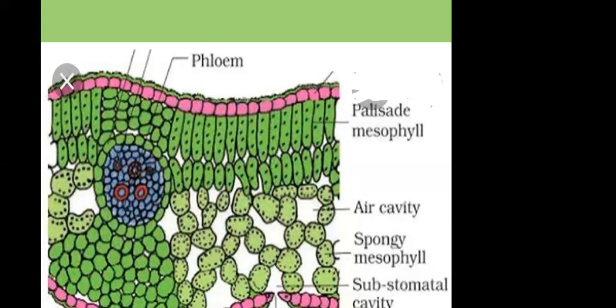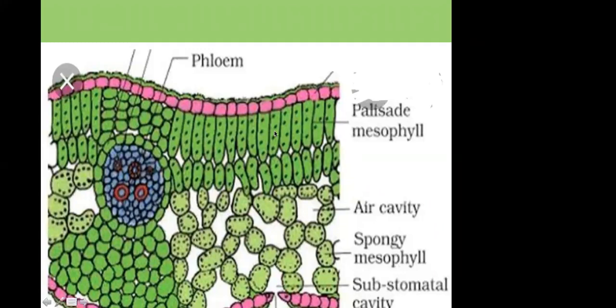Xylem helps in the conduction of water. From the roots, the plants absorb the water, and the water goes to the stem. In the stem there are tissues called xylem, which conduct the water, and the water is supplied to the entire plant. Then in the leaf the food is prepared, and from there the phloem carries the food to the other parts of the plant. So phloem is the food conducting tissue, and xylem is the water conducting tissue. They are the conducting tissues, or we can also call them the vascular bundle.